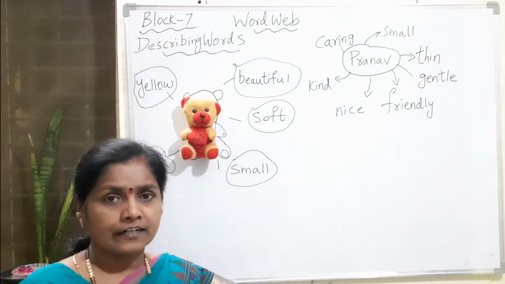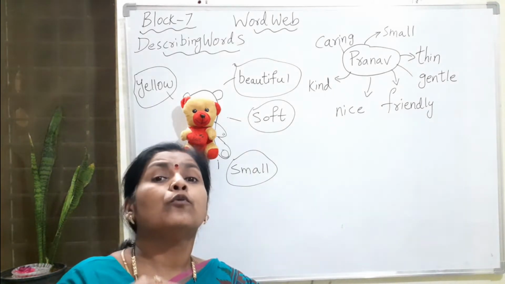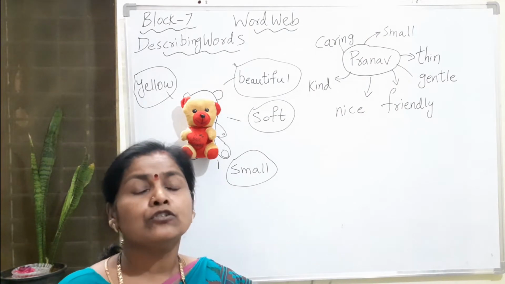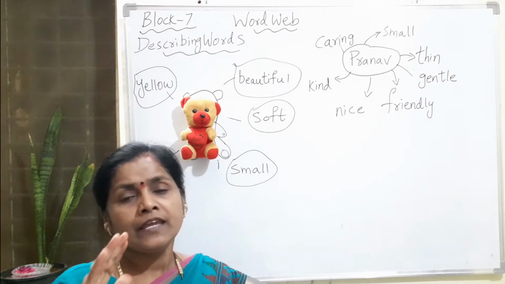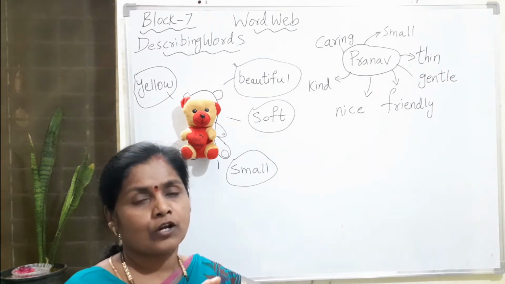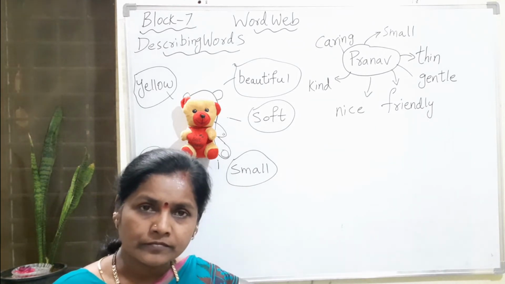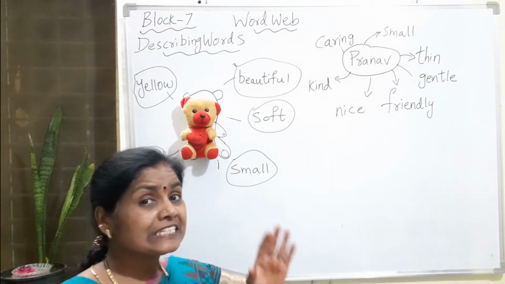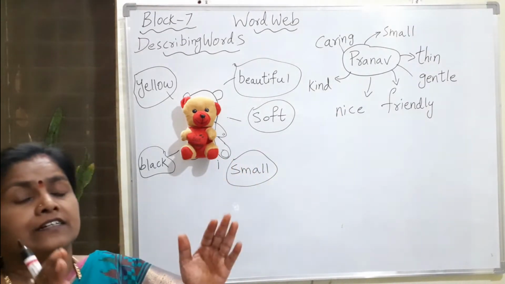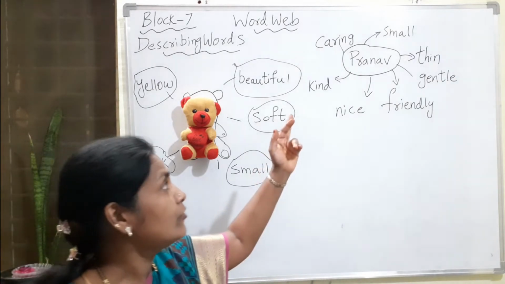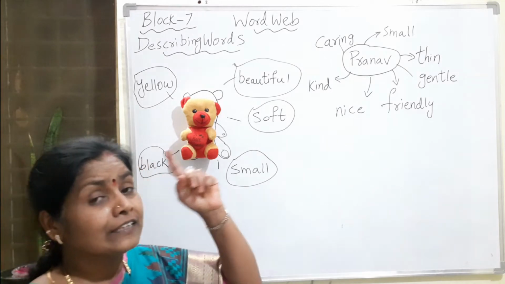Understood, all of you, how to describe a person or an animal or a plant or a flower? Describing words are nothing but they give you more information, more knowledge about anything. They are called the describing words. Have you all understood? These describing words help us to write sentences about Pranav. Remember how we wrote the paragraph writing.